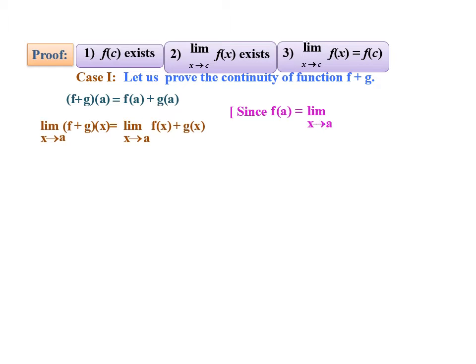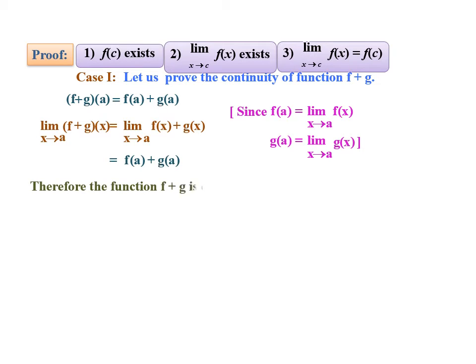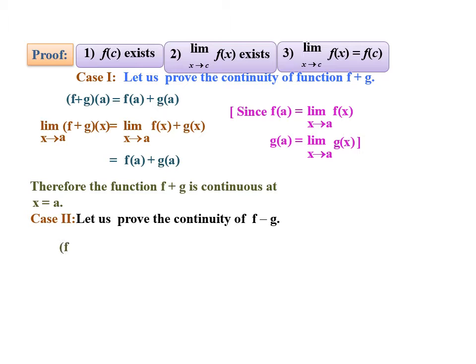Since f of a is equal to limit of f of x as x tends to a and g of a is equal to limit of g of x as x tends to a, we can write the limit as f of a plus g of a. Therefore, the function f plus g is continuous at x is equal to a.